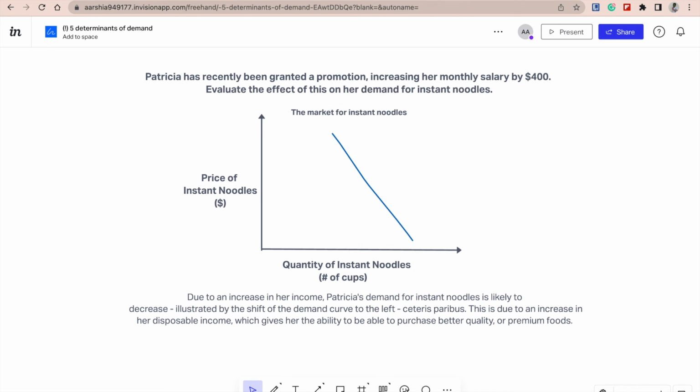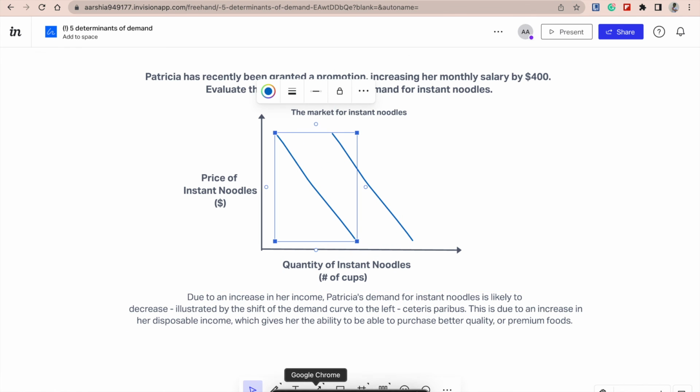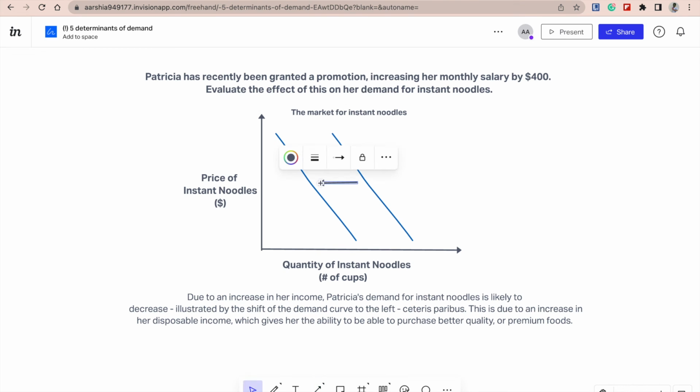Because with an increase of her salary, she can now purchase better or more nutritious foods. So we illustrate this by drawing the demand curve to the left and explicitly drawing an arrow pointing towards the shift in the curve. This is to ensure that your examiners can identify that you have shifted the demand curve to a certain direction. Now, if you were to write this in written form, you can simply say, due to an increase in her income, Patricia's demand for instant noodles is likely to decrease, illustrated by the shift of the demand curve to the left, ceteris paribus.